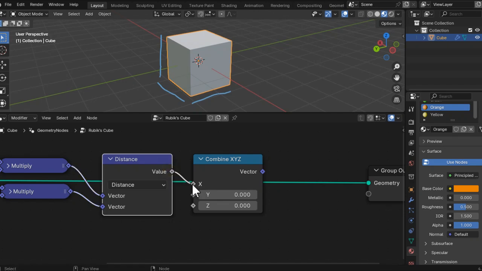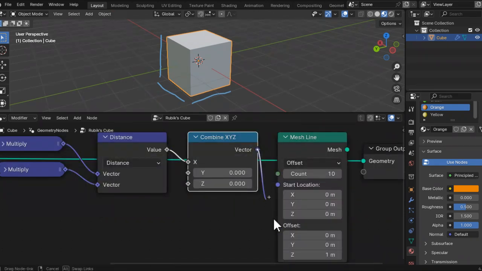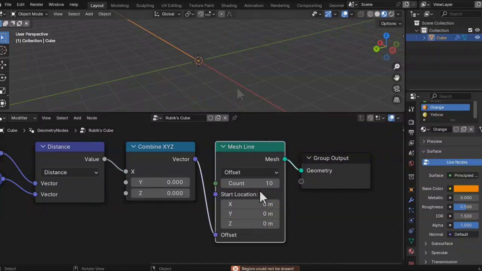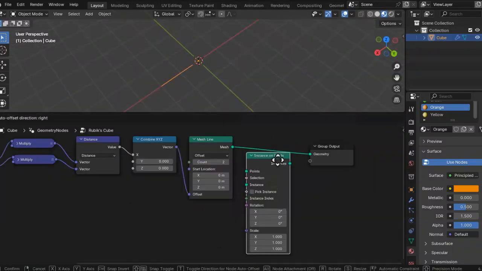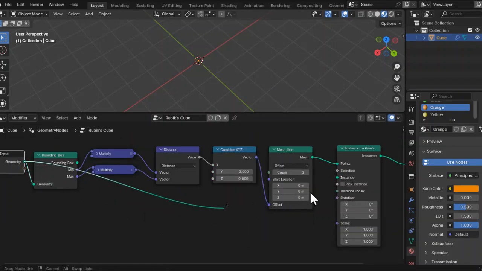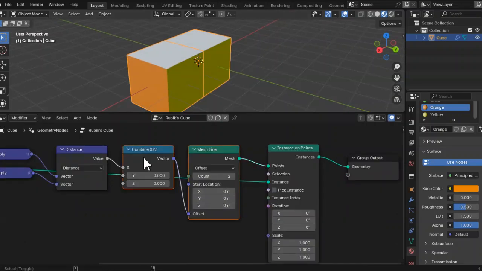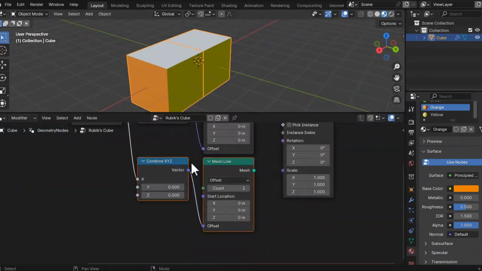If we connect that distance to the x-axis of a combined XYZ node and connect that to the offset of a mesh line, we get a line on which we can instance the same cube and it will fit perfectly. Let's repeat this for Y and Z axis.